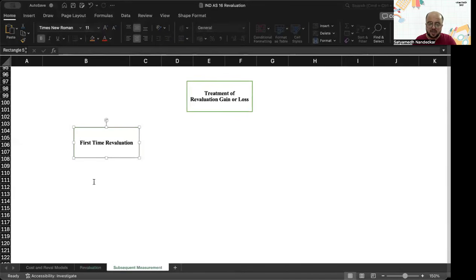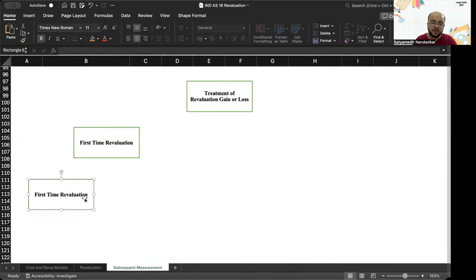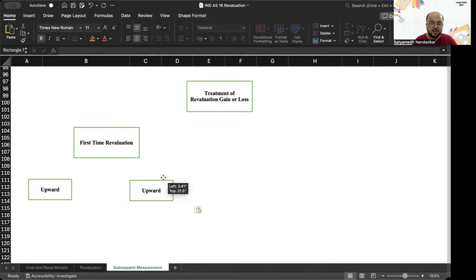So, the first time revaluation could be upward revaluation or it could be downward. If the first time revaluation is upward, what do you do? And if the first time revaluation is downward, then what do you do?